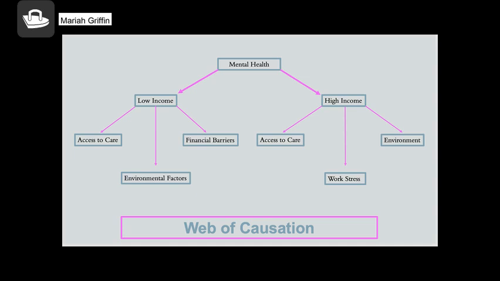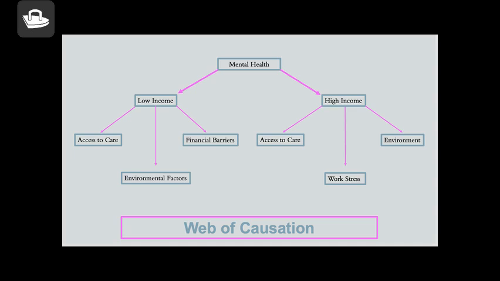I'm going to start with the factors affecting mental health in low income groups. One of the biggest barriers is access to care. According to the National Alliance on Mental Illness, individuals with low income are less likely to have access to mental health providers due to a lack of insurance coverage, high out of pocket costs, and longer wait times. In many low income areas, there are simply fewer healthcare providers, making it difficult for individuals to get the help they need. Environmental stressors are also another significant factor.